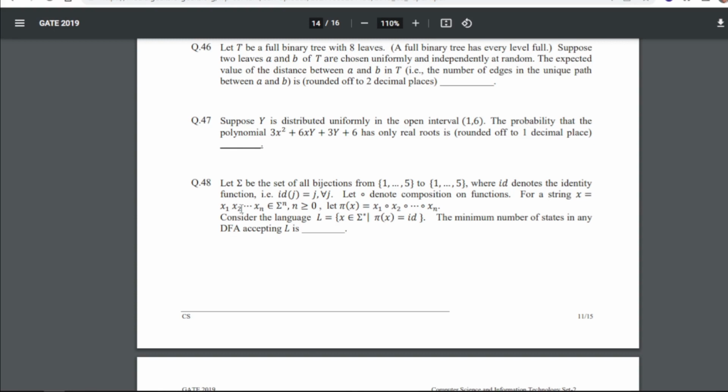Now let sigma be the set of all bijections from 1 to 5 to 1 to 5, right, where id denotes the identity function, that is this. Let this denote a function on functions for string x equals this expression. Consider the language L. The minimum number of states in any DFA accepting L is dash. So for 48, our answer is 120, right?